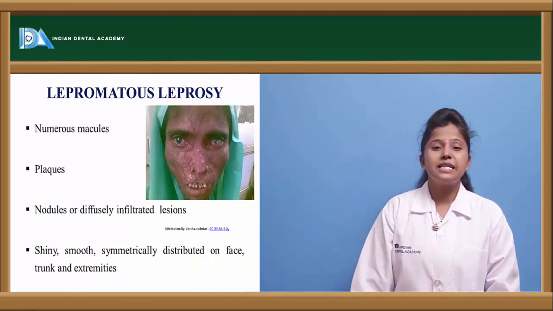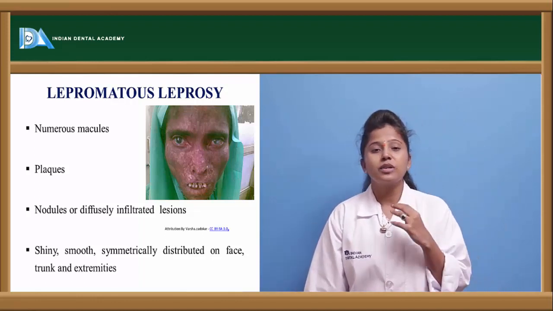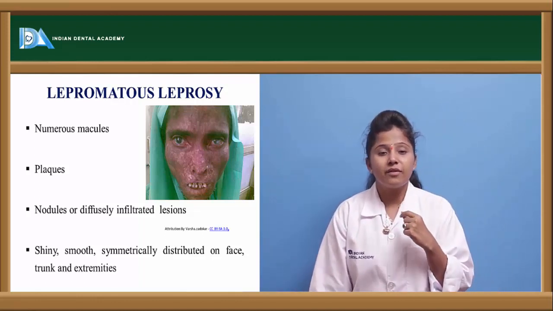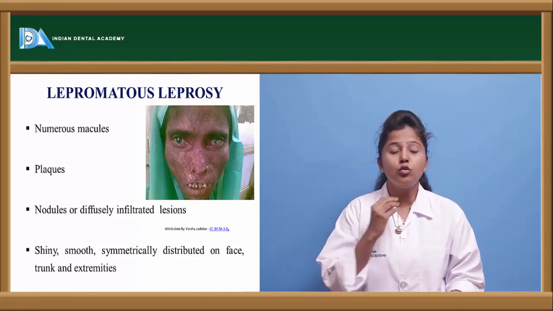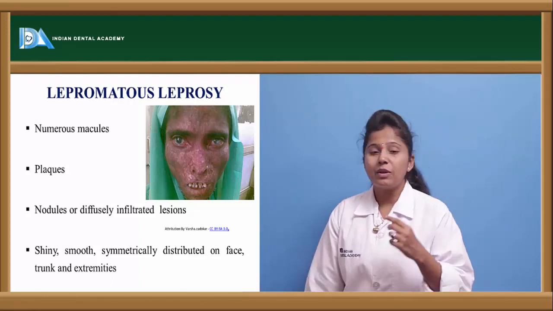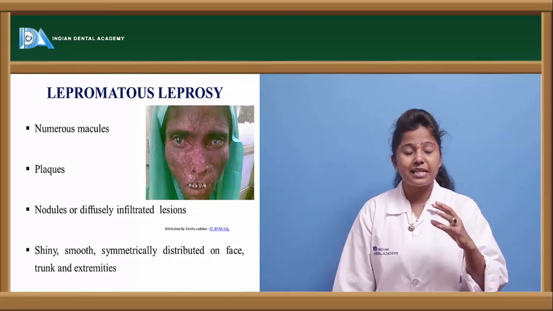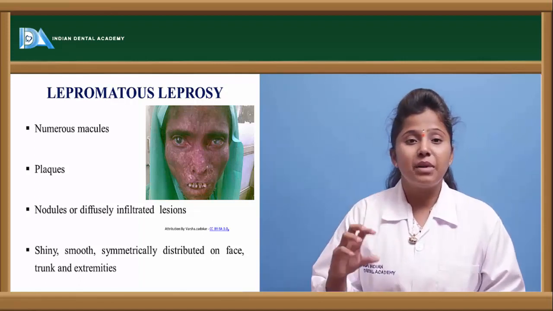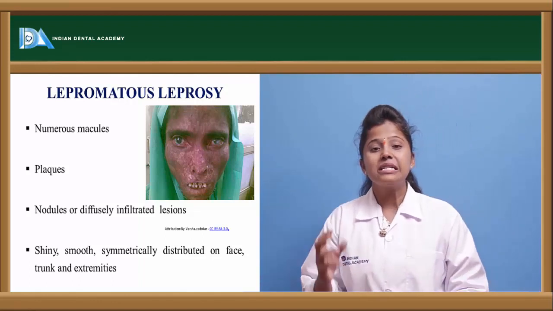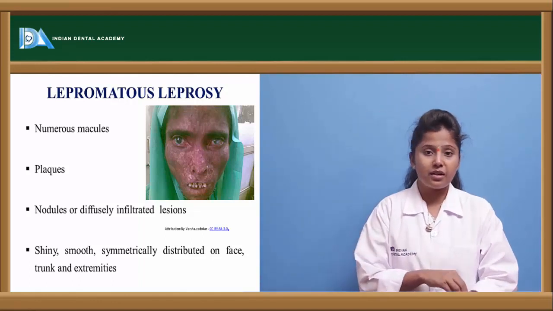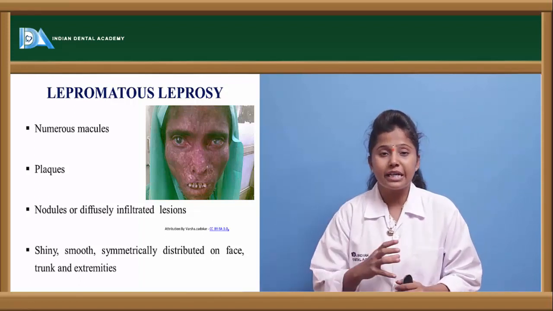The other type of leprosy is lepromatous leprosy. Lepromatous leprosy contains numerous macules. In the sense, if a person is suffering from lepromatous leprosy, there will be many lesions, or many granulomas, on the skin, and there will be plaques also observed on the skin. Apart from plaques and skin lesions, we can see blisters or nodules because of the cluster of granulomas accumulating at the inflammatory site.